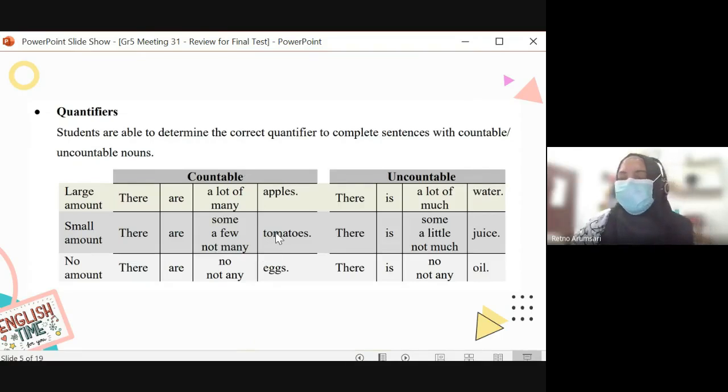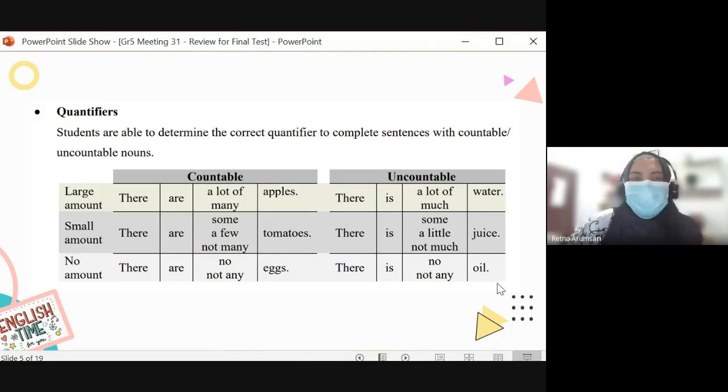And how do you know that a noun is countable or uncountable in these kinds of situations? If the noun is countable, there must be an S. If we are talking about quantifiers, there must be an S just after the noun: apples, tomatoes, eggs. But if the noun is uncountable, you don't have an S here. See? No S.